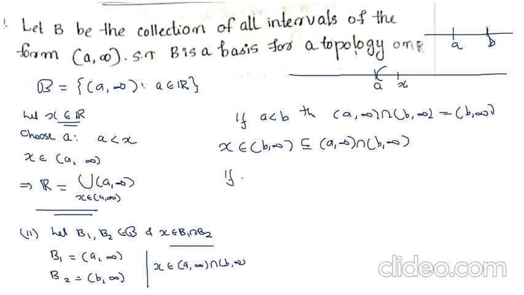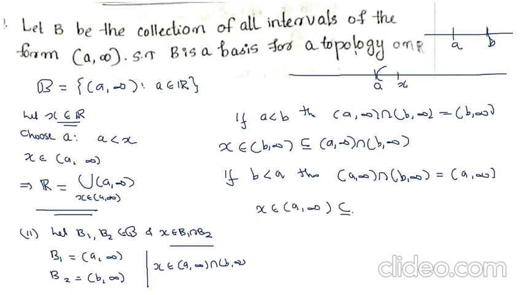In the same way, if b is less than a, then (a, infinity) intersection (b, infinity) is nothing but (a, infinity). Here we can write x belongs to (a, infinity), which is a subset of (a, infinity) intersection (b, infinity). In both cases, the second condition for a basis is satisfied. Therefore, we can say that B forms a basis for a topology.